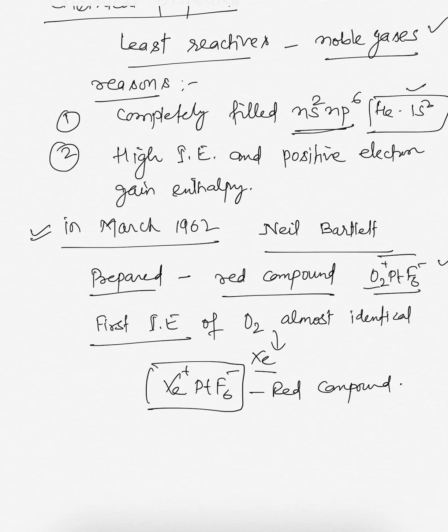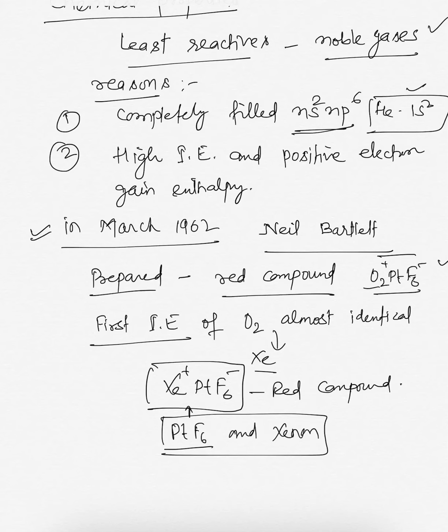Due to their almost similar first ionization enthalpy. He formed XePtF6 by mixing platinum F6 and xenon.